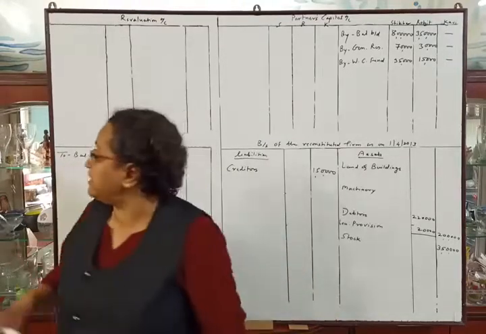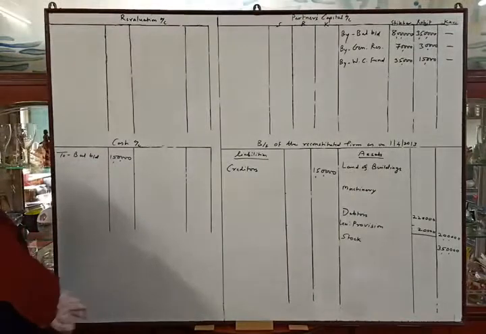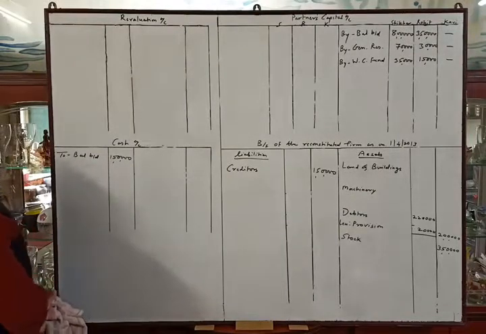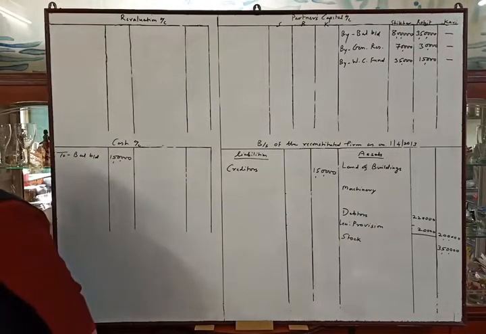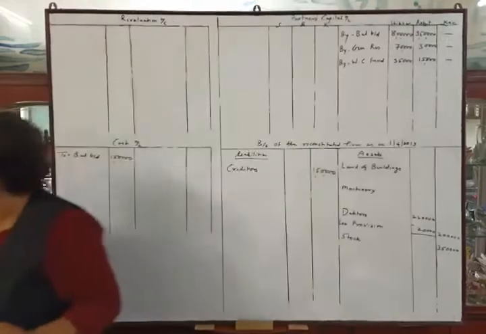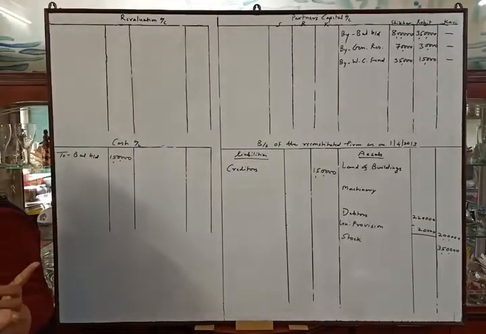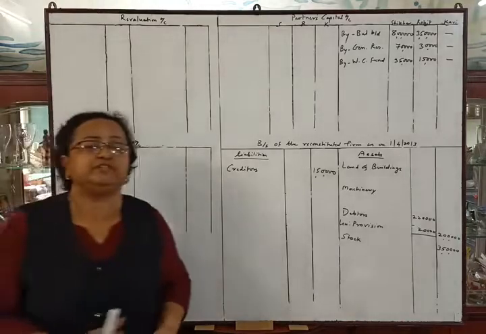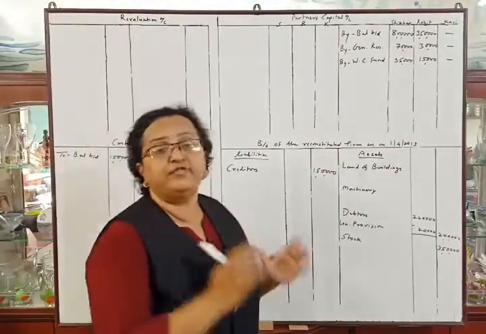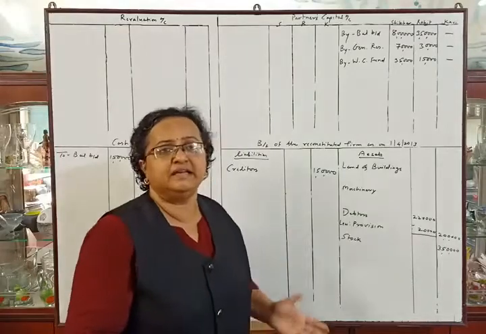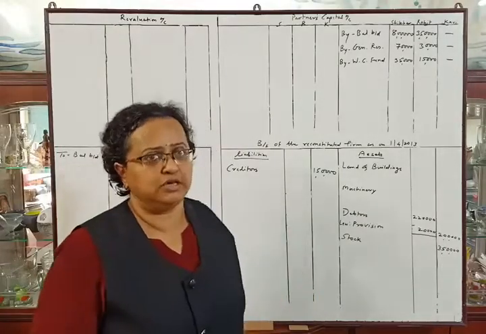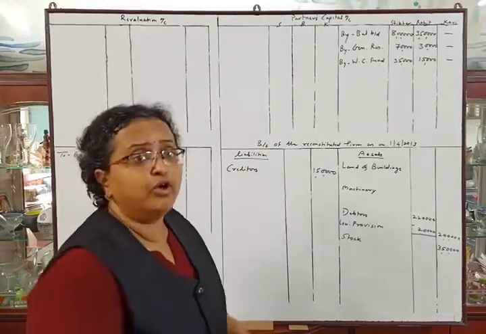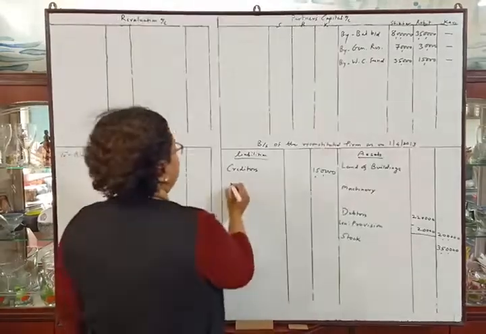Now the workman compensation reserve means fund. See the problem. Workman compensation fund is given rupees 1 lakh in the problem. And there is an adjustment. They told us that the liability of workman compensation fund was determined at rupees 50,000. Means they have fund of rupees 1 lakh, but there is a claim of rupees 50,000 only. So we have to transfer this claim in liability side.